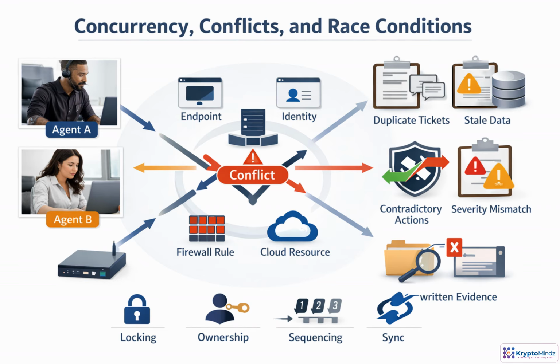When several agents touch the same asset at once, coordination becomes as important as detection. One agent might isolate an endpoint while another re-enables access. Two workflows might create duplicate tickets from stale data. That is a race condition. Decisions happen before shared state catches up. The fix is not just faster automation. It is controlled automation, with locks, clear ownership, sequencing rules, and state synchronization before each action.